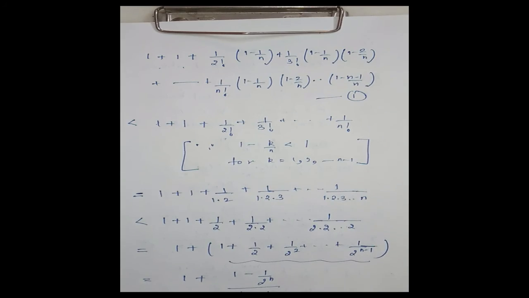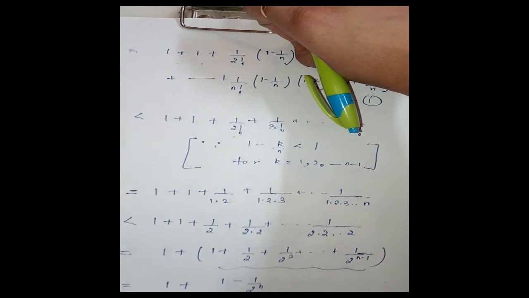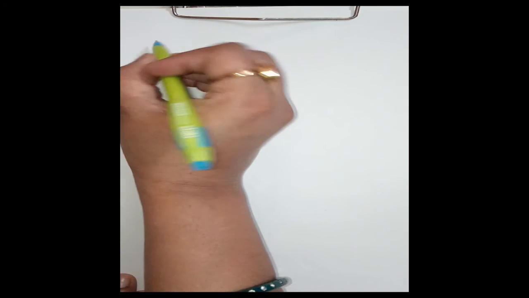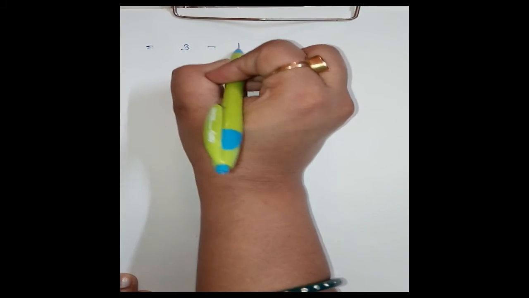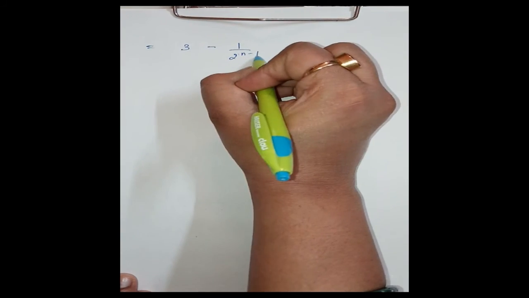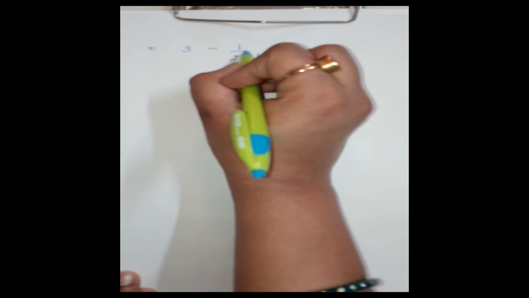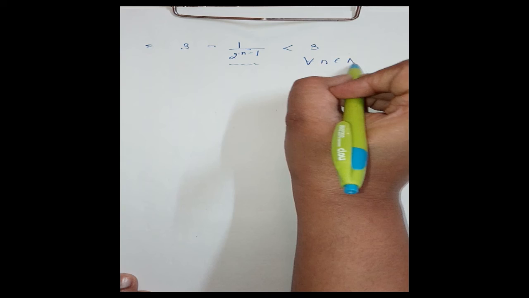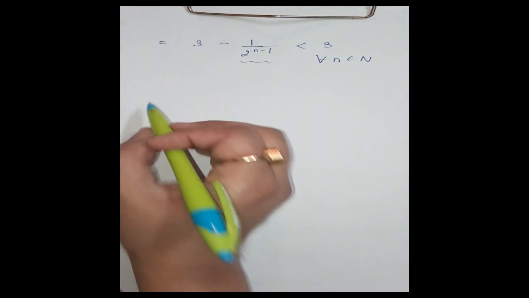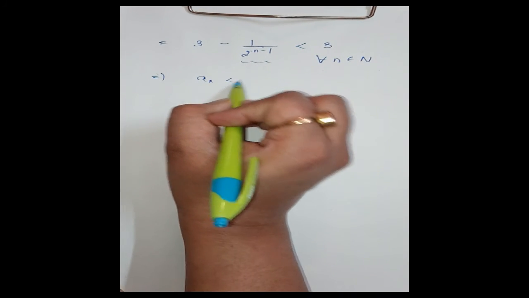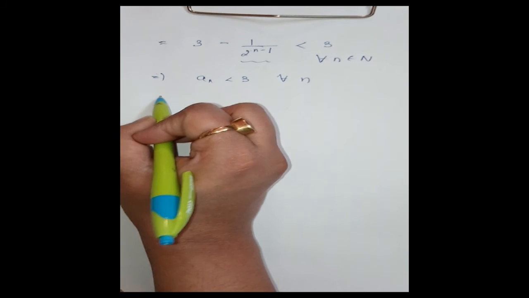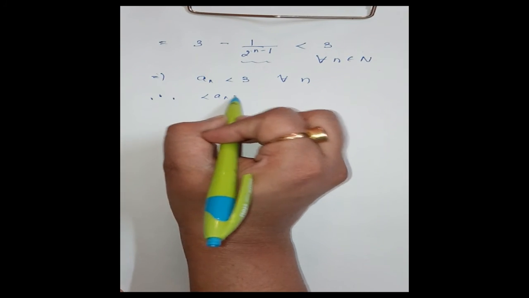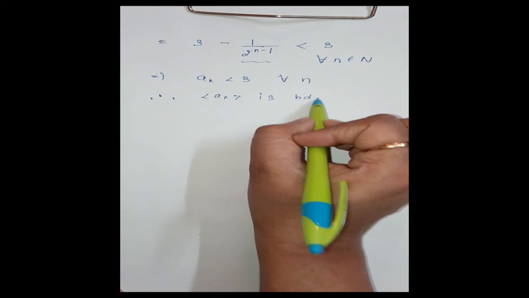Clear? Now this is equal to 3 minus 1 upon 2 power n minus 1, and this is a positive number. Therefore this is less than 3 for all n belonging to N. Now this implies an is less than 3 for all n. Therefore, sequence an is bounded above.